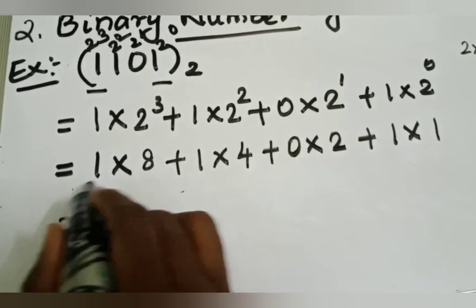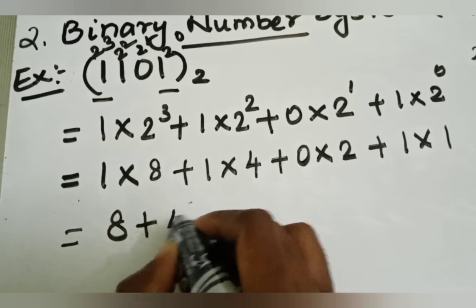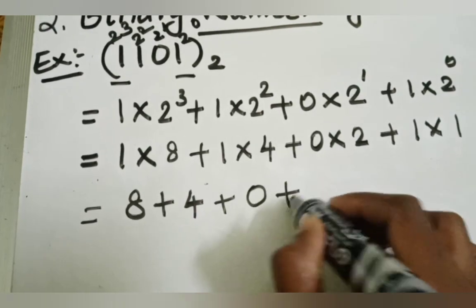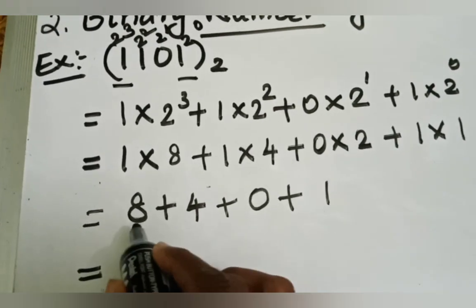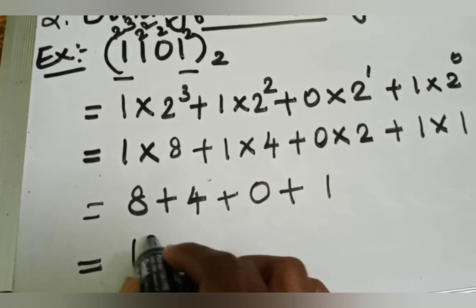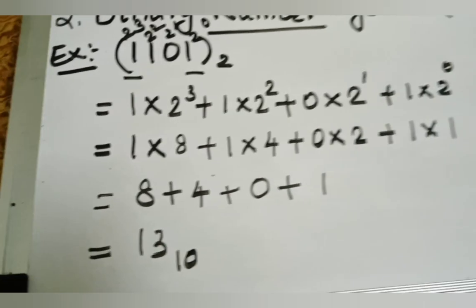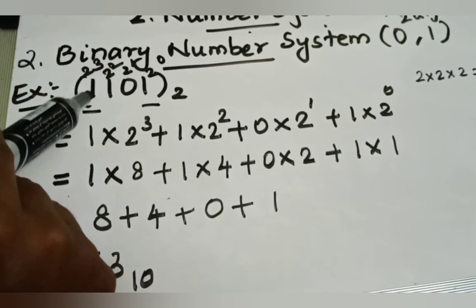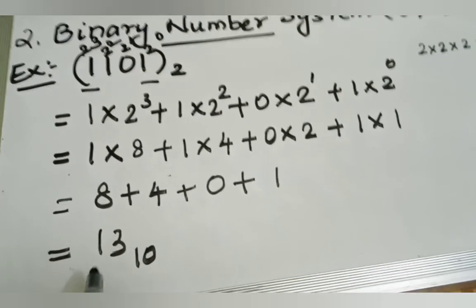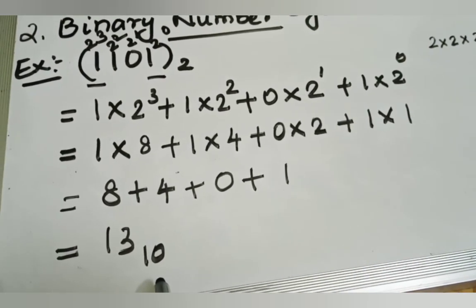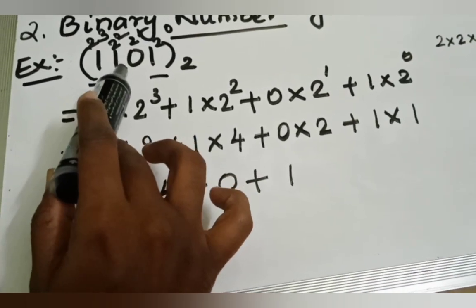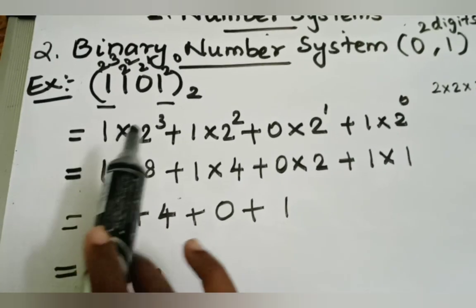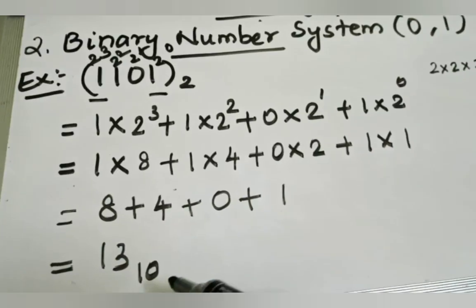Finally, multiply these and all. 1 into 8, 8. Plus 1 into 4, 4. Plus 0 into 2, 0. Plus 1 into 1, 1. Then 8 plus 4, 12. 12 plus 1, 13, base value 10. So what is the decimal equivalent of 1101 base value 2? The equivalent of this number is the decimal number 13 base value 10. So this is the conversion of binary number to decimal number.